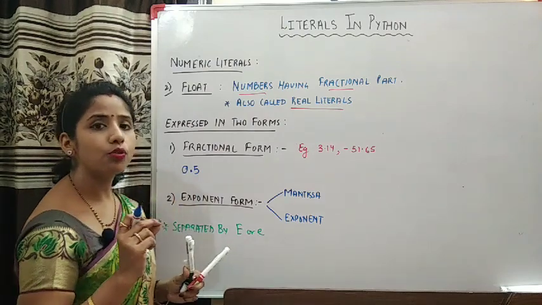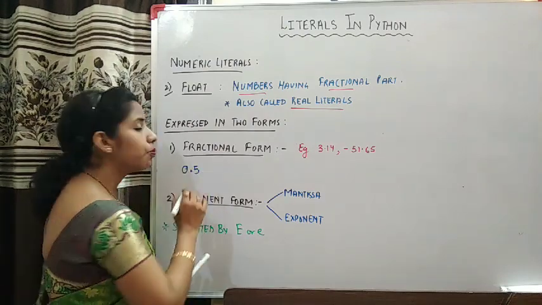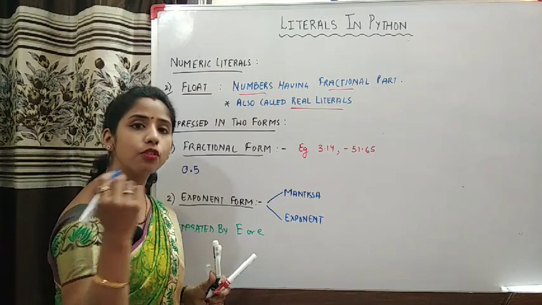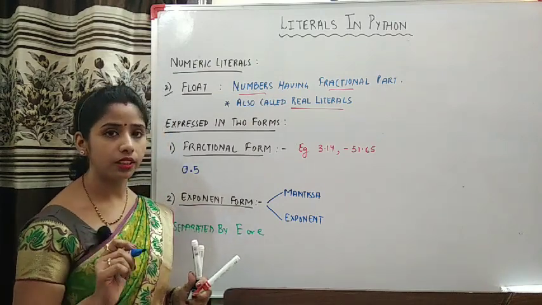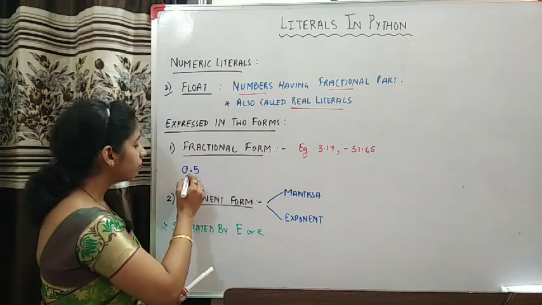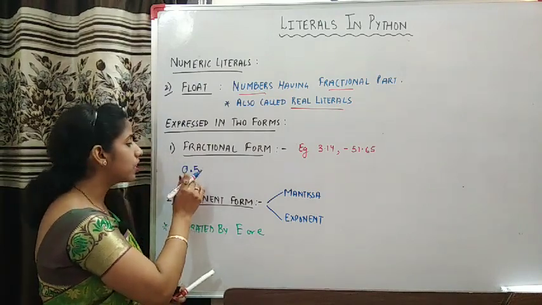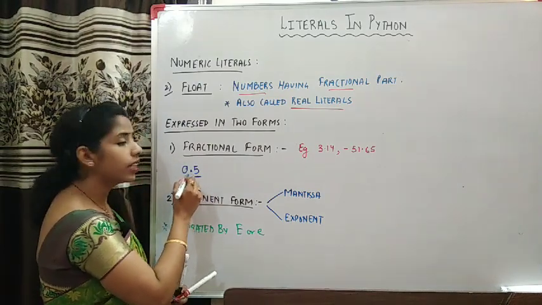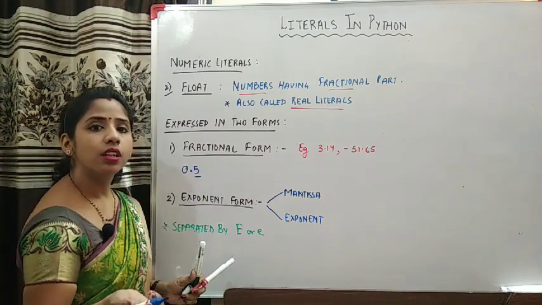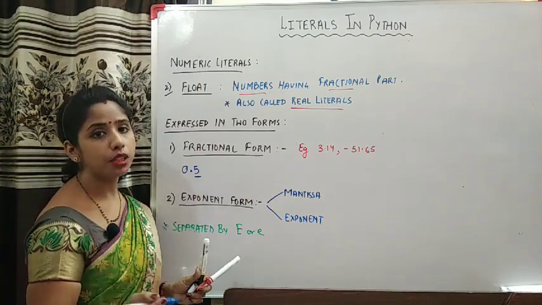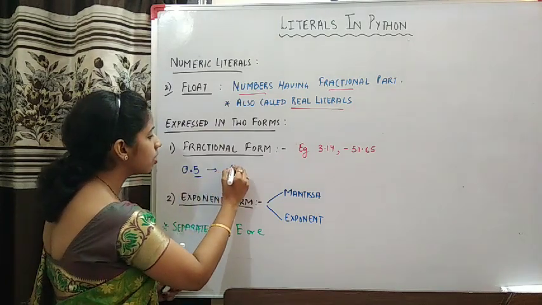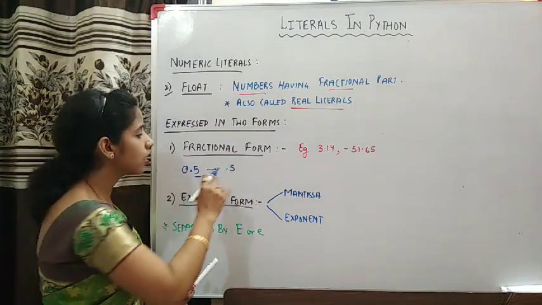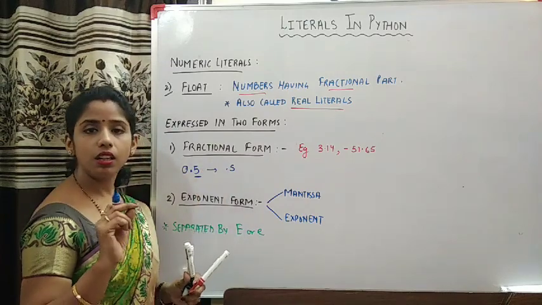In other languages, what was the rule? That with the decimal point, you must have at least one digit before the decimal point and one digit after the decimal point. But this is not the case with Python. In case of Python, our decimal literal must have at least one digit and either preceded or succeeded by decimal point. So this 0.5 can be simply written as .5 like this. It is not necessary to precede it with 0.